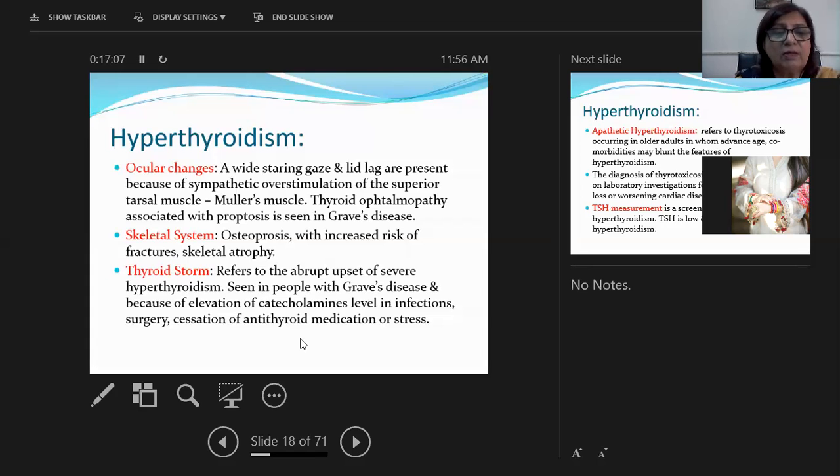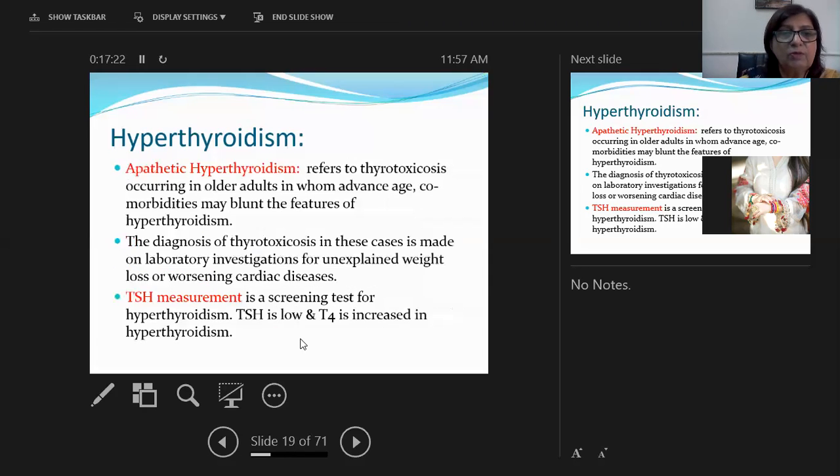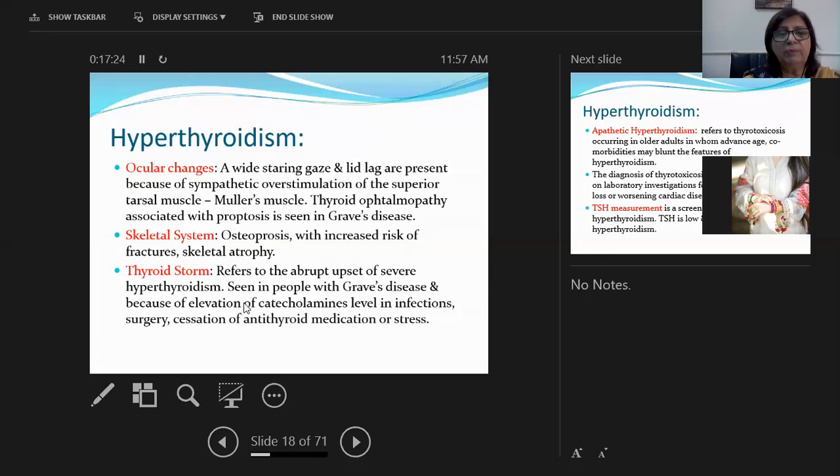Thyroid storm. What is thyroid storm? It refers to abrupt onset of severe hyperthyroidism. It is seen in people with Graves' disease, because of elevation of catecholamine levels in infections, surgery, cessation of antithyroid medication, or stress. So what happens is, when a person is hyperthyroid and undergoes surgery or stops antithyroid medication, increased elevation of catecholamines results in exaggeration of all these features of hyperthyroidism. That is called thyroid storm.